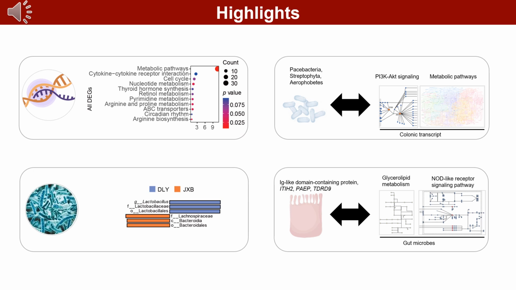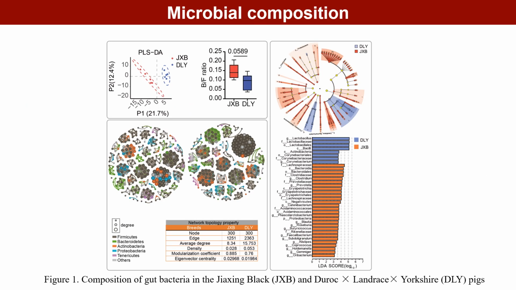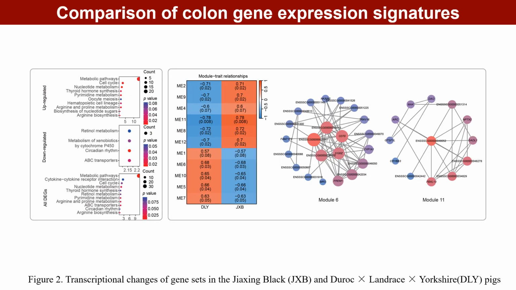gut microbiota immune responses. Metagenomic data showed that there was no significant difference in alpha diversity and beta diversity between the two breeds, and the main differences were reflected in the relative abundance ratio of Bacteroidetes to Firmicutes, the degree of interaction between gut microbes, and the dominant bacteria. To detect the differences in the transcriptome profiles, RNA-seq was carried out.